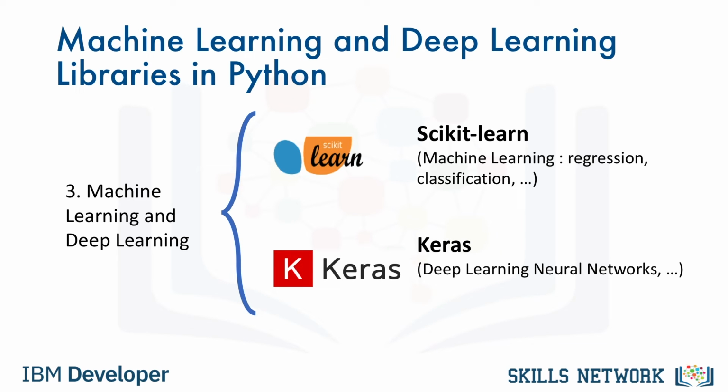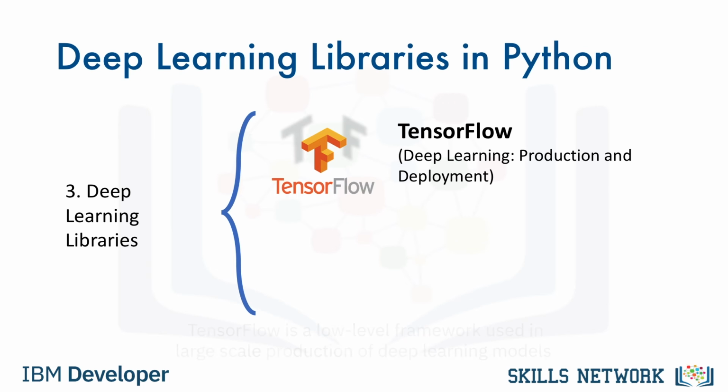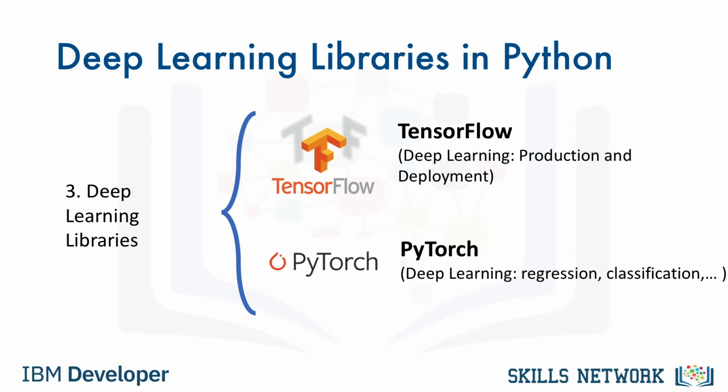For deep learning, Keras enables you to build the standard deep learning model. Like scikit-learn, the high-level interface enables you to build models quickly and simply. It can function using graphics processing units, or GPUs, but for many deep learning cases, a lower-level environment is required. TensorFlow is a low-level framework used in large-scale production of deep learning models. It's designed for production but can be unwieldy for experimentation. PyTorch is used for experimentation, making it simple for researchers to test their ideas.